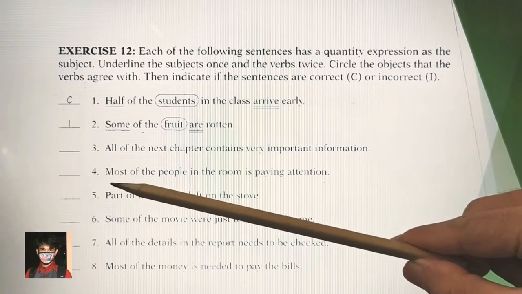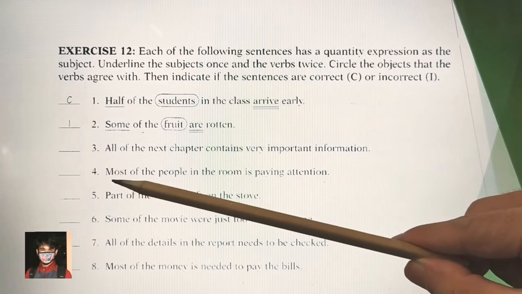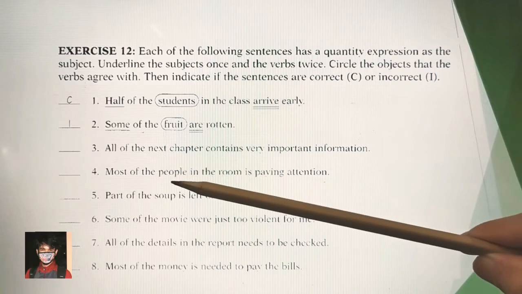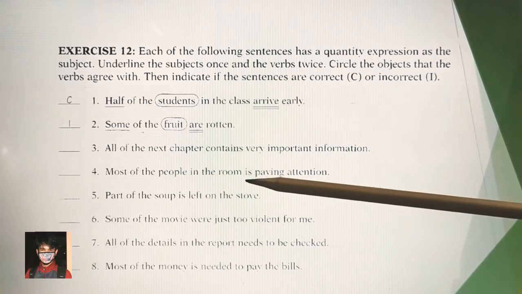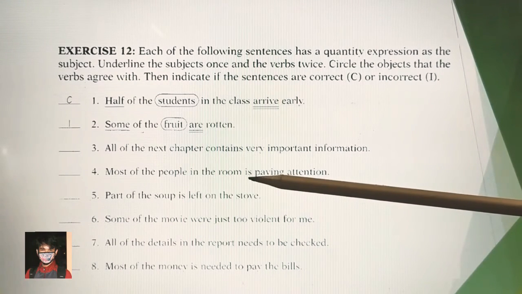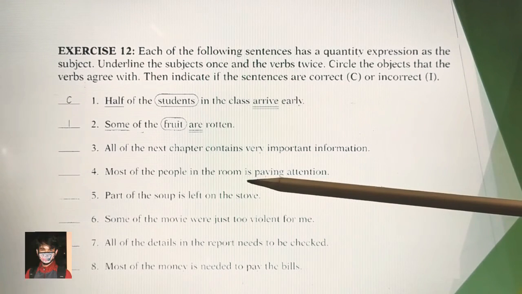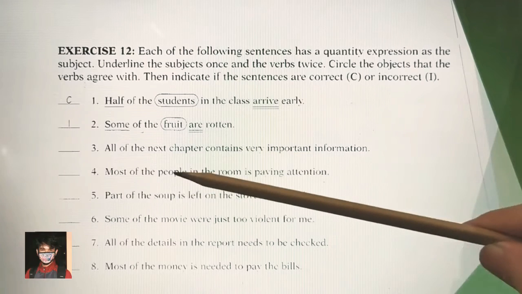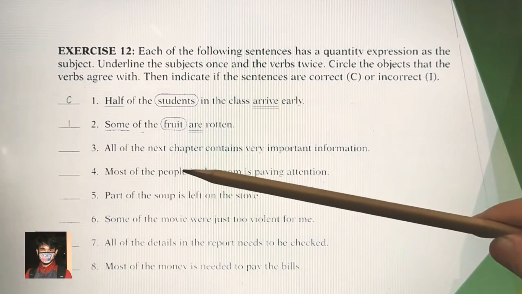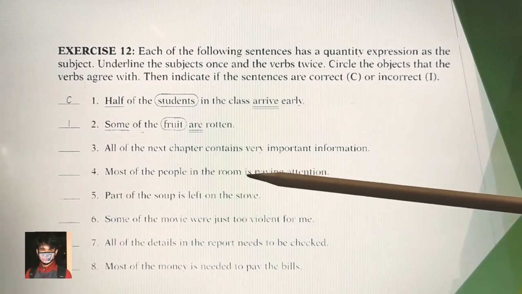Number 4 is most of the people. The people should be followed with the verb. Is it singular or plural? Okay, I can hear you, it should be followed with are. Most of the people are paying attention. The point is people, so it should be are.